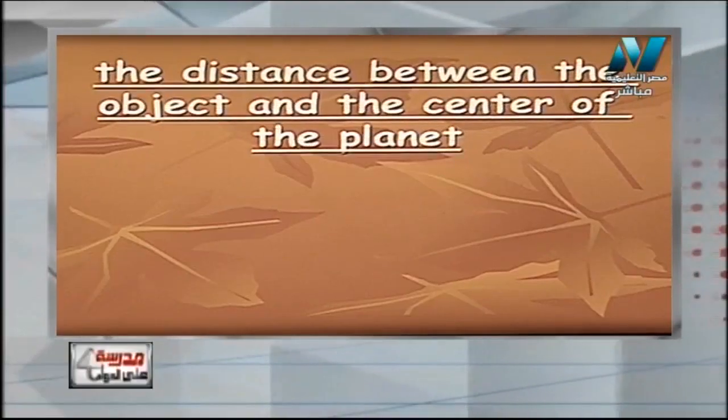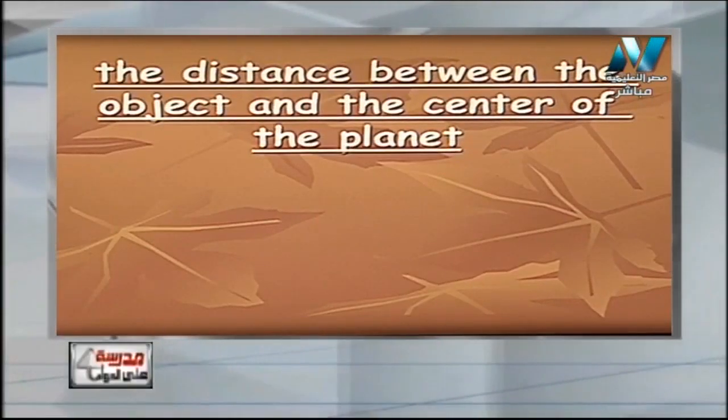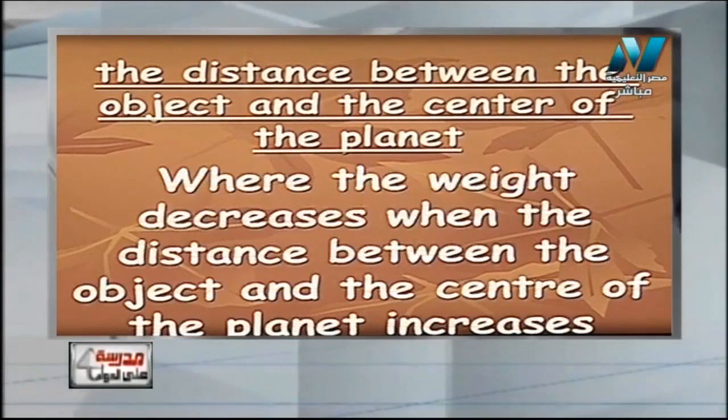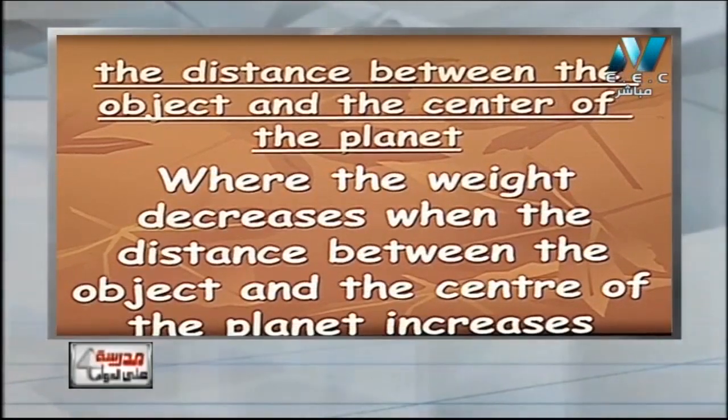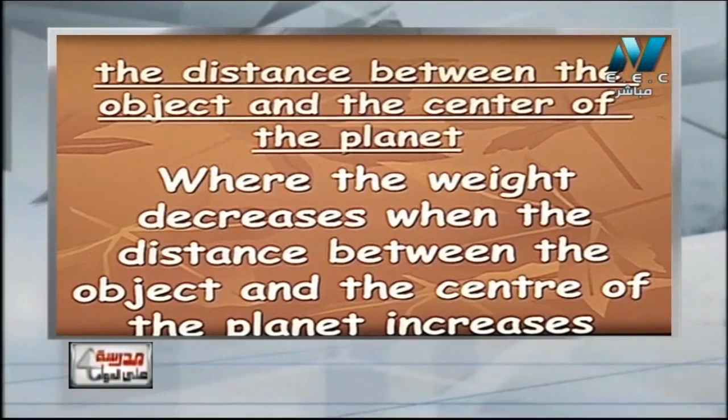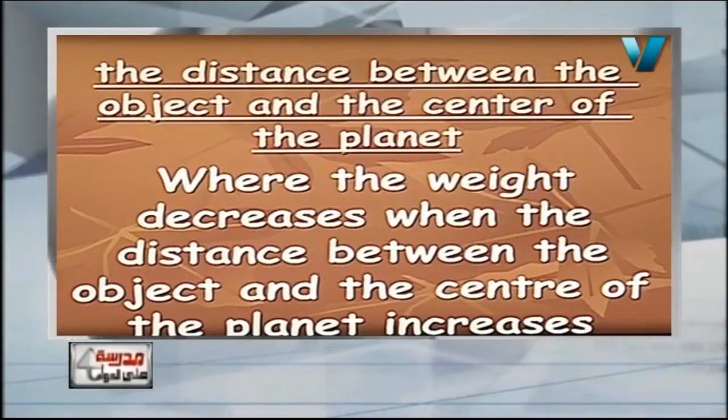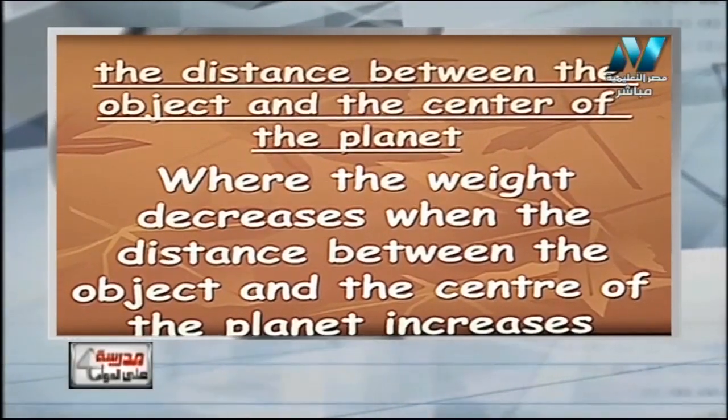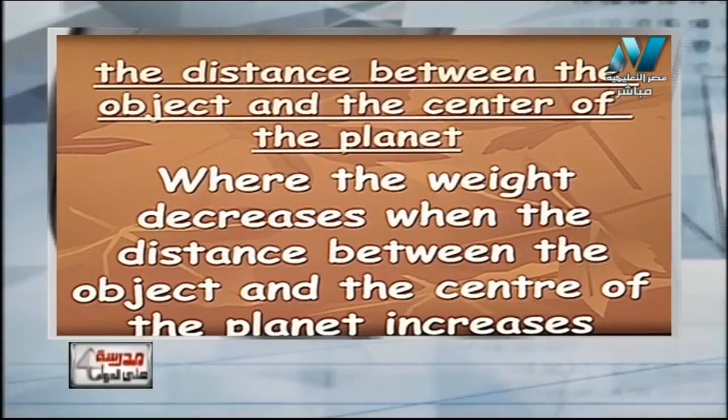The last factor affecting weight is the distance between the object and the center of the planet. We can say the weight decreases when the distance between the object and the center of the planet increases. This means the farther I am from the center of the planet, the less my weight, but the mass is constant.